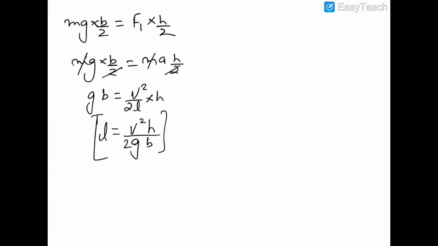Now let's move on to the next question. In this question, there is a solid cubical block of mass m and side a, which is sliding down a rough inclined plane of inclination theta. Now it has a constant speed v, and we have to calculate the torque of the normal reaction acting on the block about the center and the distance at which the normal reaction is acting from the center of mass.